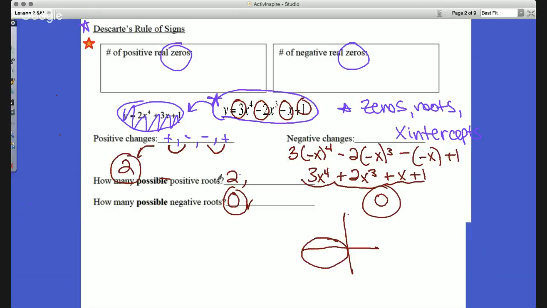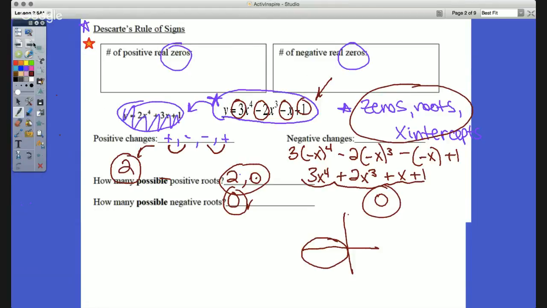Now, as far as how many positive roots there can be, 2, but then we have to subtract by 2 until we get to either 0 or anything that is less than 0. So we'll have 2, 0, and so there could either be 2 positive roots or 0 positive roots. Now, I know what you're saying, Coach, what does this do for us? Well, remember, zeros, roots, x-intercepts are all the same thing, and they're very, very important for real-world problems. Some of you will use this at some point where you're trying to find where this graph hits the x-axis. So in this, the possible positive roots are 2 or 0, and the negative roots is just 0.